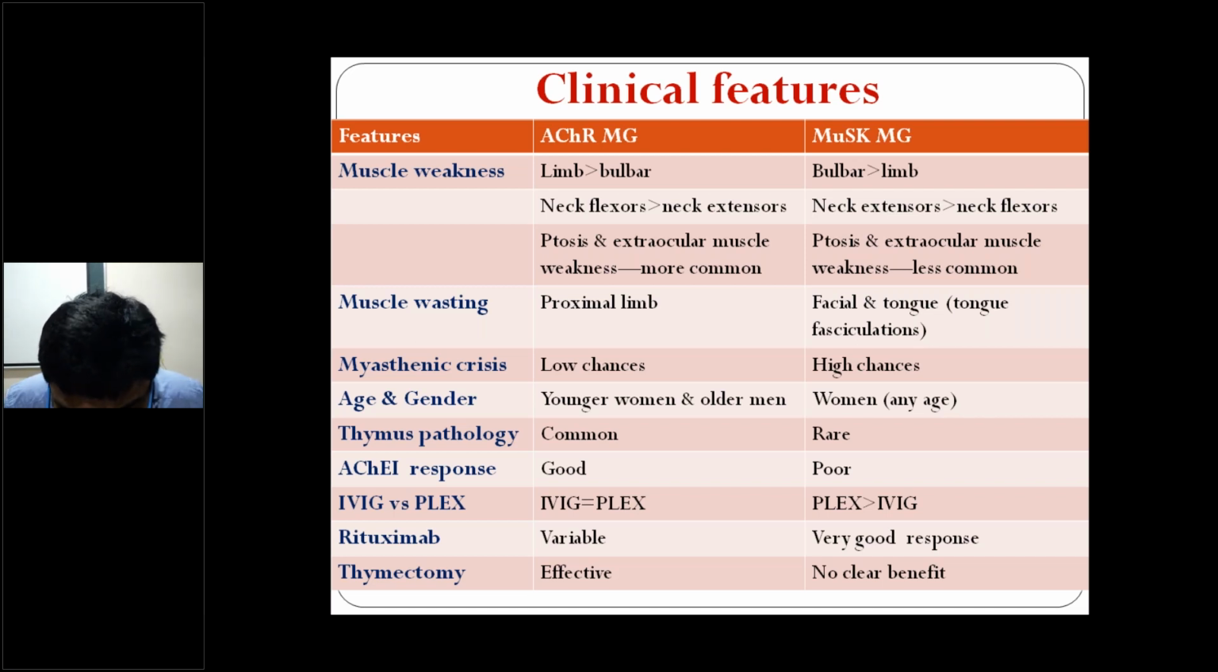What is the disorder affecting the voltage gated calcium channel? Lambert-Eaton syndrome. Okay, what are the antibodies in myasthenia gravis? Acetylcholine receptor antibodies, MuSK antibodies, titin antibodies, ryanodine receptor antibodies, DOK7 antibodies, and rapsyn mutation antibodies, right?